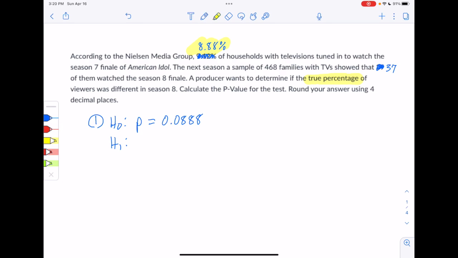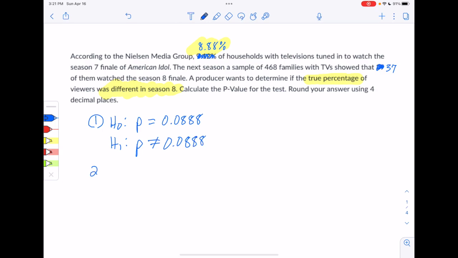And then when we do the alternative, we want to think about is it left-tailed, right-tailed, or two-tailed. Keyword there is they want to see if it was different in season 8, and different doesn't specify lower or greater, just different, so we're going to do a does not equal right there. All right, so there's step 1.